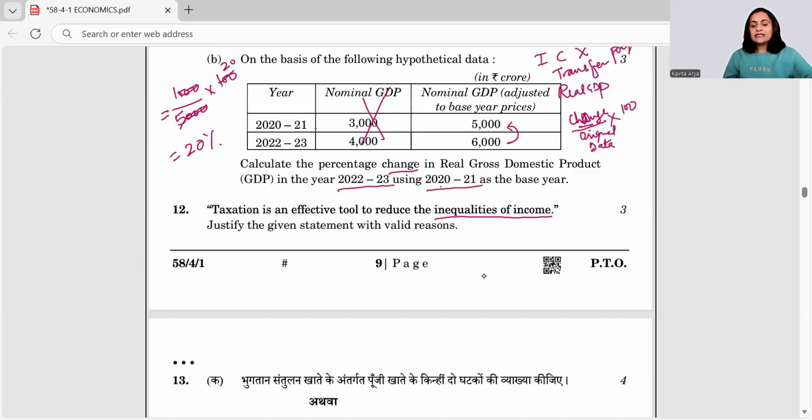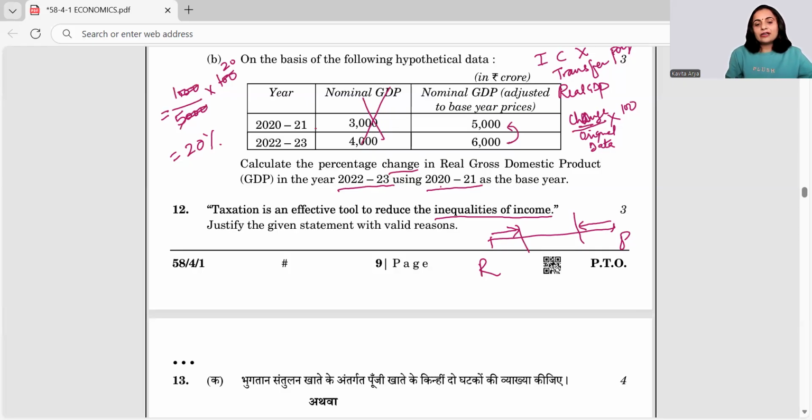From that money which is taken from the rich, the subsidies are provided to the poor. So the gap between the rich and the poor is reduced. Like rich is here, poor is here. So some money is withdrawn from them and some money is given to them. So the gap is reduced and hence the inequality is reduced between the income of rich and poor. Hence, taxation plays a vital role.